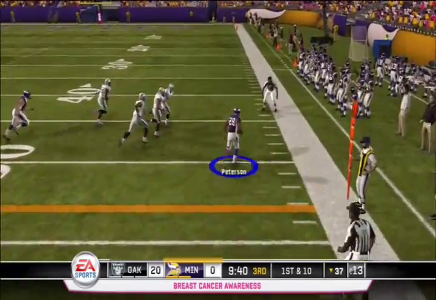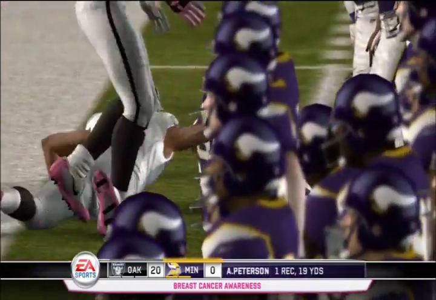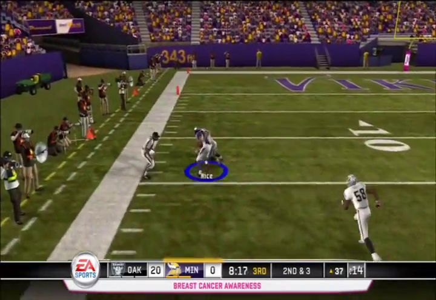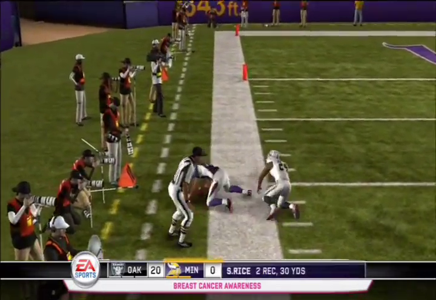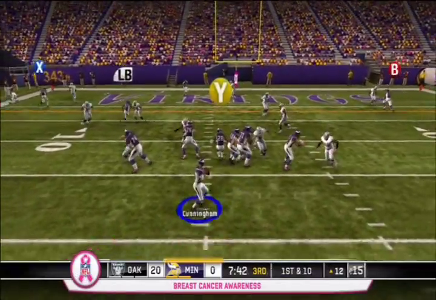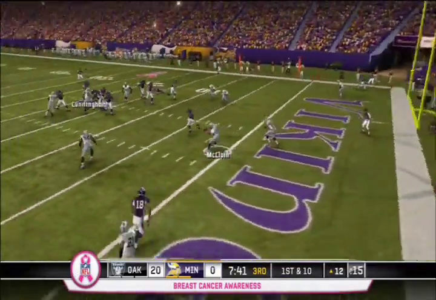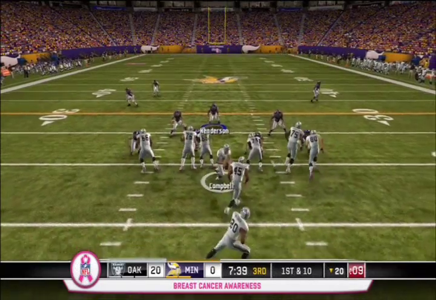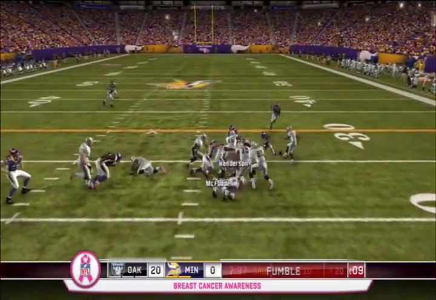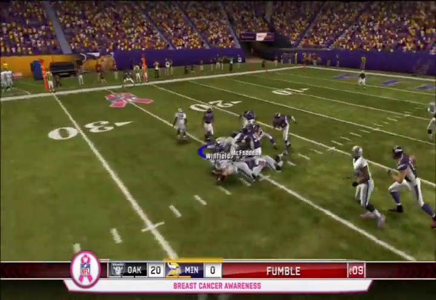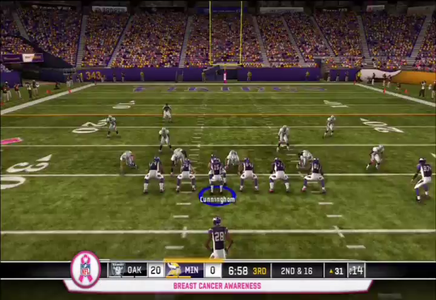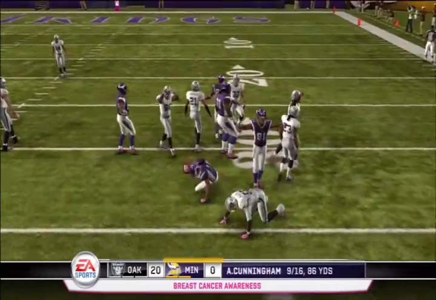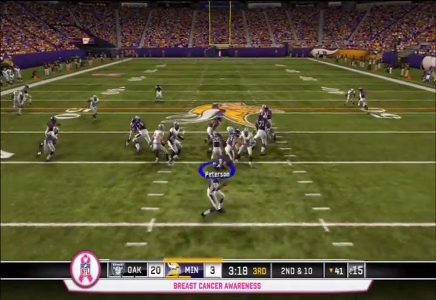Minnesota looking for any sort of momentum, so Cunningham goes to none other than Adrian Peterson, who gets 19 yards into Oakland territory, and then Cunningham hits Sidney Rice for 25 yards, and Minnesota is knocking on their door for the first points of the game. Cunningham, on play action, looking for Berrien, but throws it right into the waiting arms of Rolando McClain, and Oakland takes the ball. But on the next play, Darren McFadden would put the ball on the ground, and Antoine Winfield would recover. On 2nd and 16, Cunningham hits Rice on a screen, but he's decked by Rolando McClain, and Minnesota will be forced to kick a field goal.